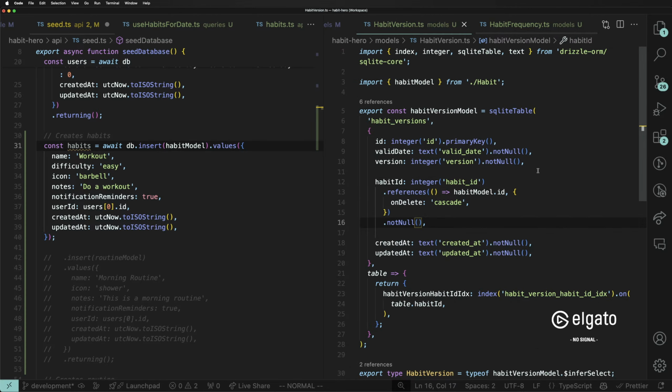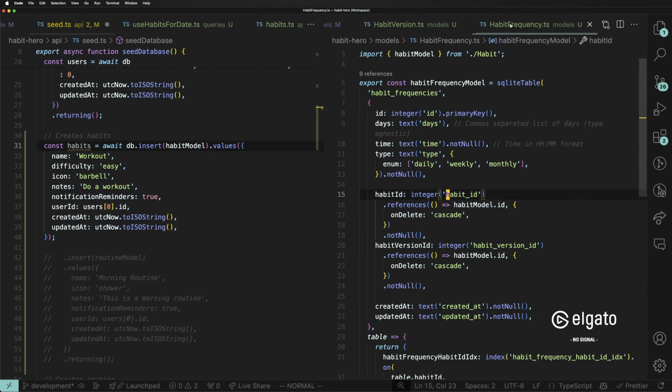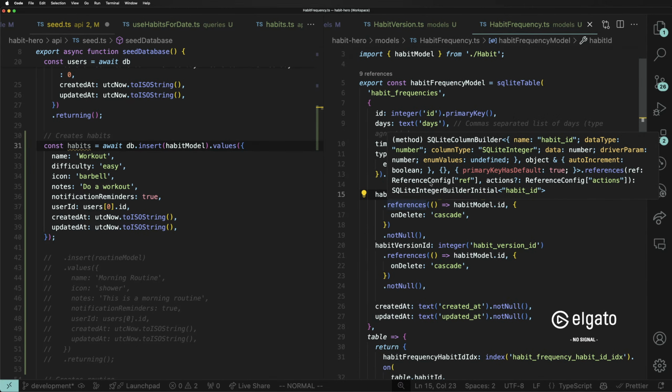Yeah, fair enough. So I have a version, and every time you make a change to your habit, I create a new version for it, and I save the old one. So then your old data stays intact with the old version. From this day onwards, it's now in the morning, but from yesterday backwards, it is still the way you had it. And this is going to work with analytics, with charts and everything. I find it's a better user experience to allow users to update things, so that's kind of the goal here. That's why I have the habit version, and the habit frequency defines the actual frequency of the habit.